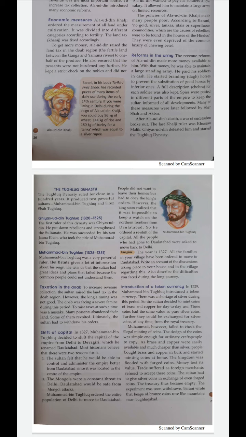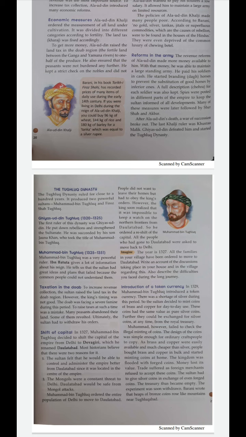Thirdly, a full description of each soldier was kept. That was called chehra. Clear? That is, he started keeping all the details of his soldiers. Fourthly, spies were posted in different parts. What do you mean by spy, children? It means jasoos in Hindi. Spies were posted in different parts so that they could inform the Sultan about all the developments taking place in the kingdom.